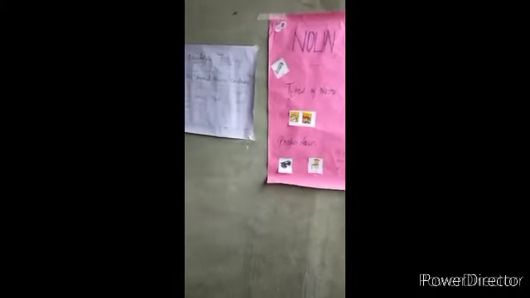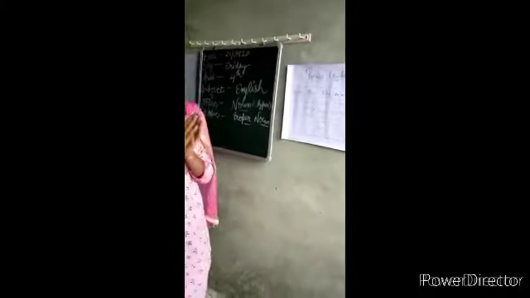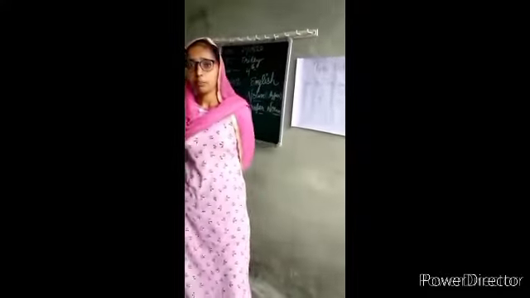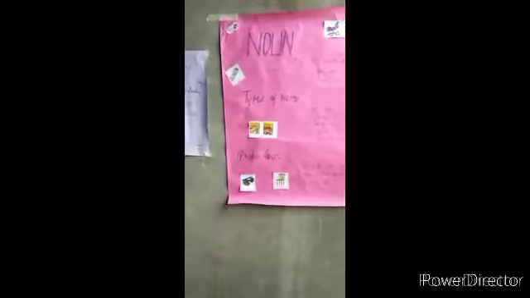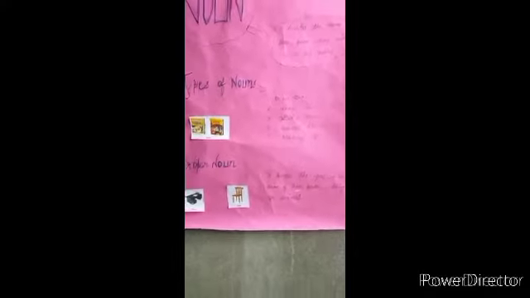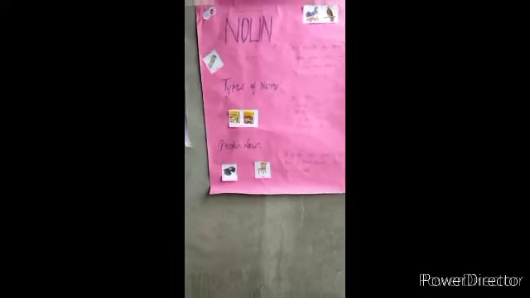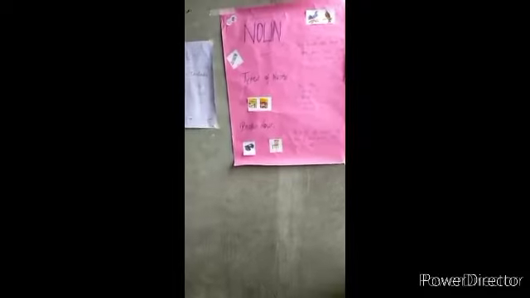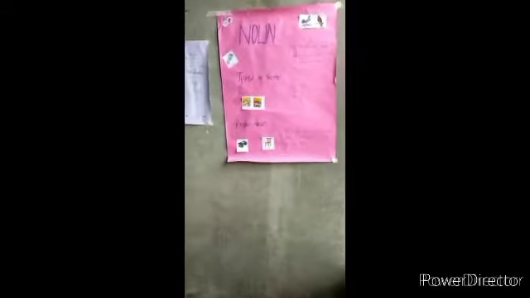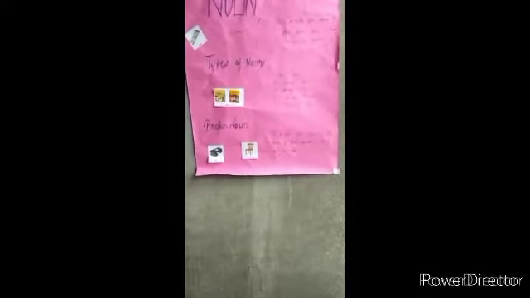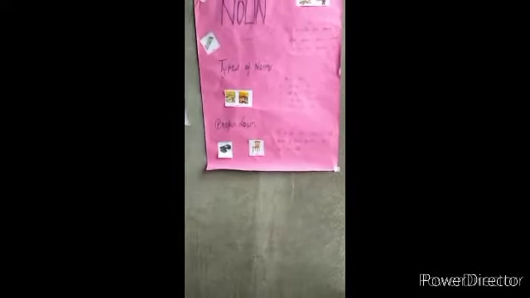After that, we have done the types of nouns, like proper noun, common noun, abstract noun, collective noun, and the last one is material noun. We have done these types. We have just understood the proper noun only. So next is proper noun. Proper nouns are those nouns which denote a particular name of the place, person, thing, or animal. So these are called proper nouns.